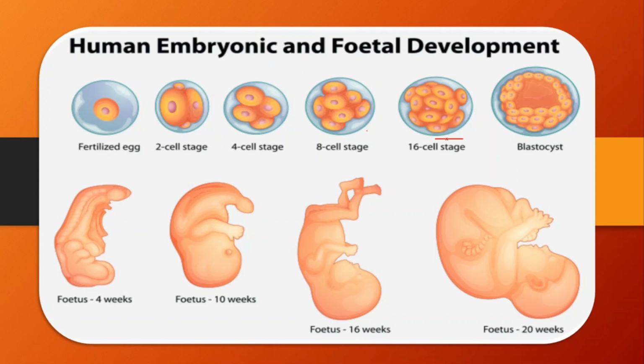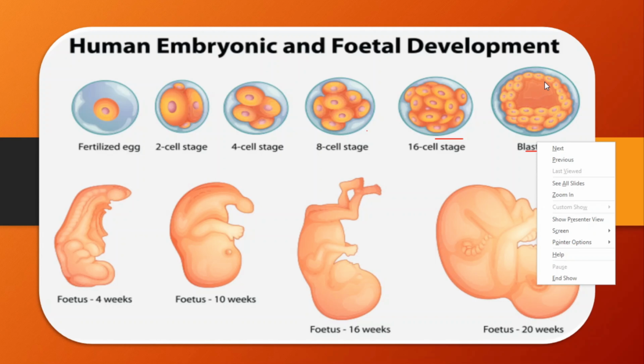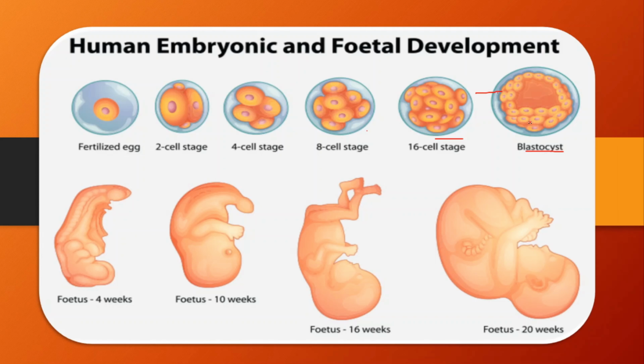Now, this morula stage will enter into the blastocyst stage. That means it will undergo division to form more cells, and they will be differentiated into 2 layers. This outermost layer is known as trophoblast, and there is the inner cell mass and the antrum, which is filled with fluid. Now, this trophoblast will get embedded in the endometrium wall of the uterus, and then it will undergo pregnancy, and finally it will give rise to different stages of the fetus.